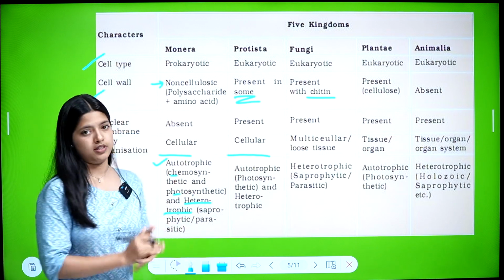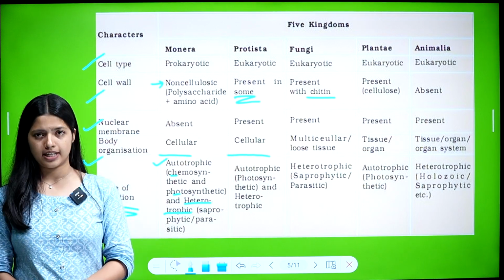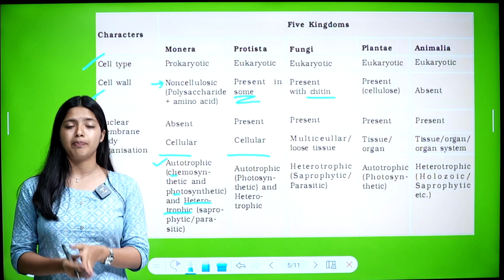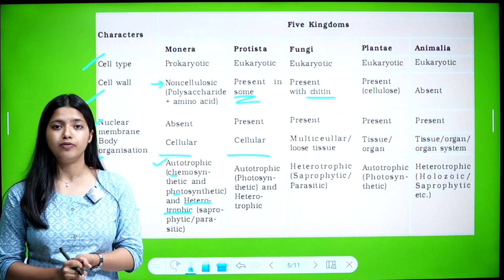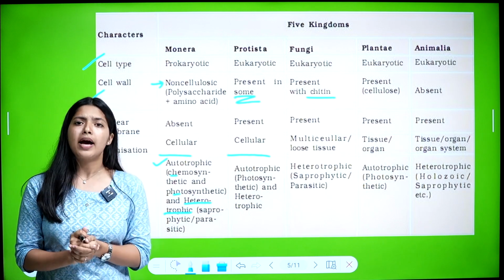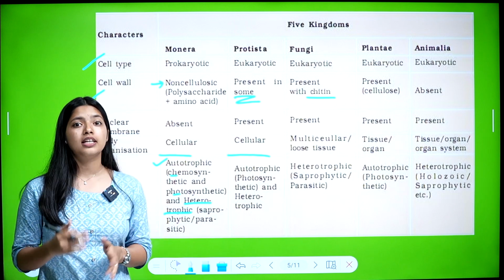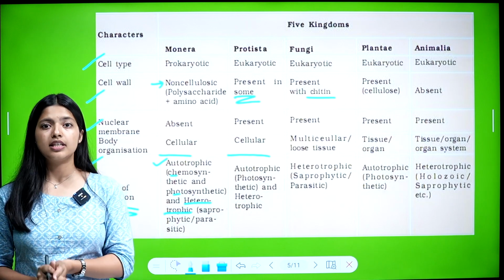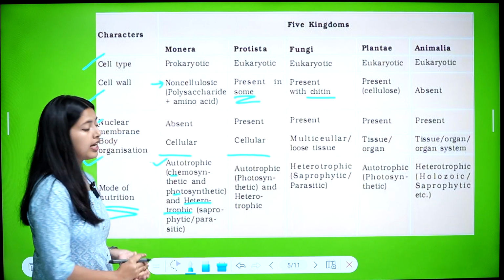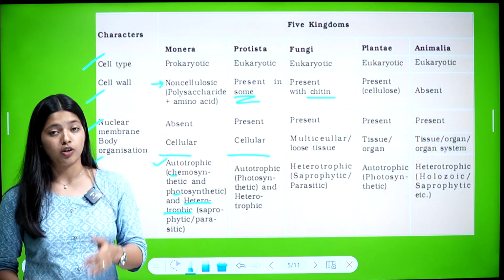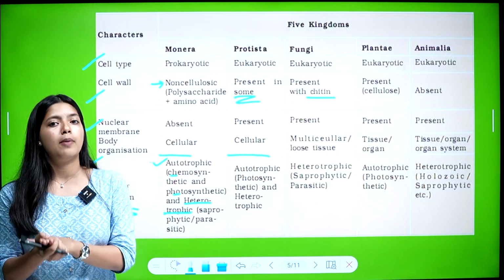And in heterotrophs, there is saprophytic and parasitic. Saprophytic means an organism depends on dead or decayed organisms for food. Parasitic means an organism will depend on another organism, a host, and harm the host. So mode of nutrition can be autotrophic or heterotrophic. In autotrophic, it can be photosynthetic or chemosynthetic. In heterotrophic, it can be saprophytic or parasitic.